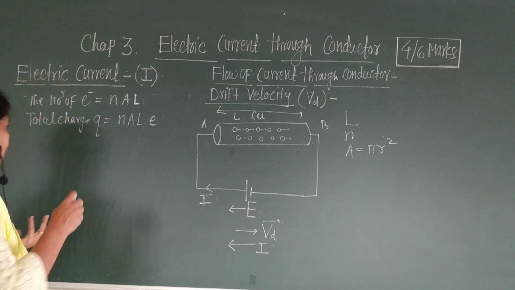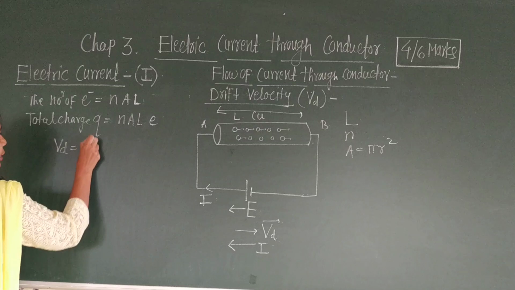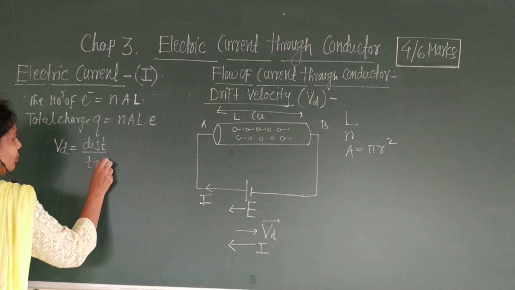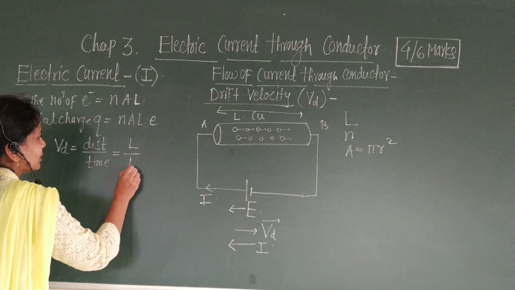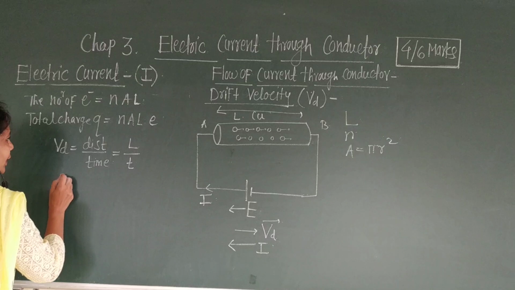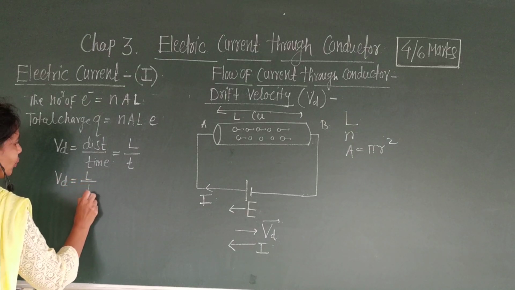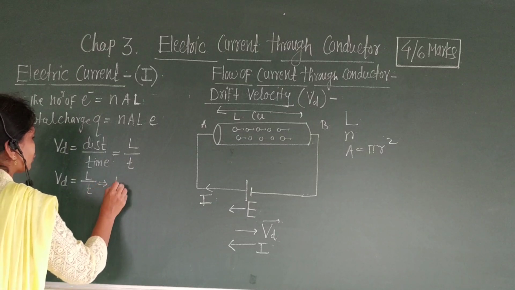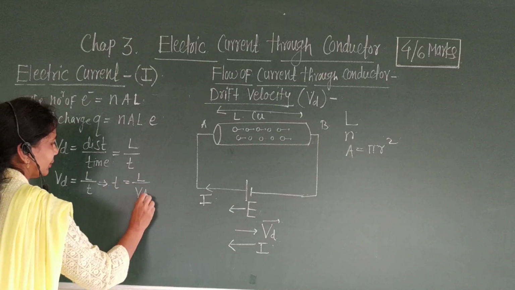Now, what is the velocity of electron? Drift velocity is equal to distance upon time. Distance is here L, upon time is T. Therefore Vd is equal to L upon T, and this represents that small t is equal to L upon Vd.